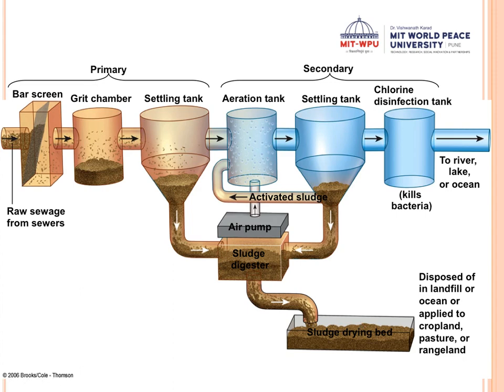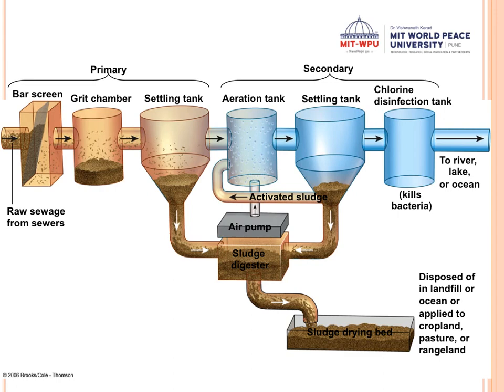Clear? Now what happens? The water in the settling tank, in the last stage here, is almost purified, but as a safety precaution, what do we do? We add chlorine, or we also use ozone and UV. In America they use ozone. So here you use chlorine or ozone or UV to further disinfect that water. And then this water is considered healthy, pollution-free water, which is now transferred to rivers, lakes, or oceans.